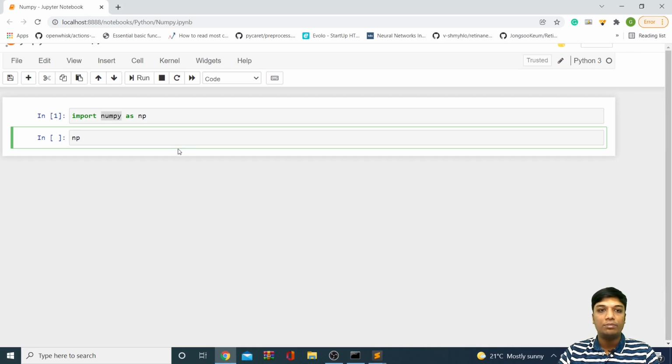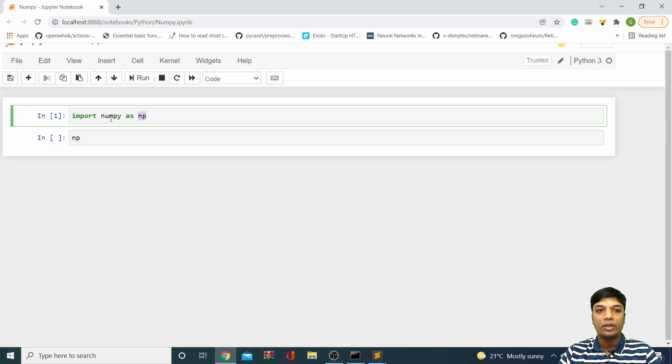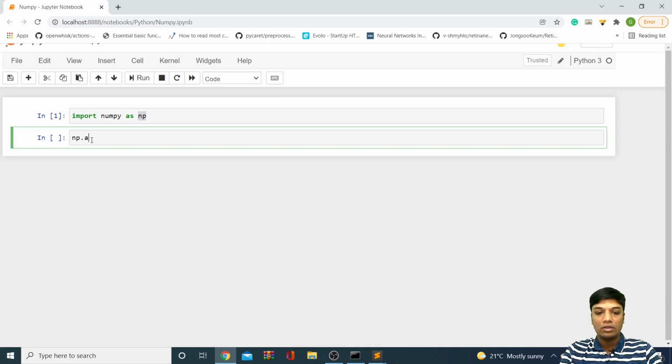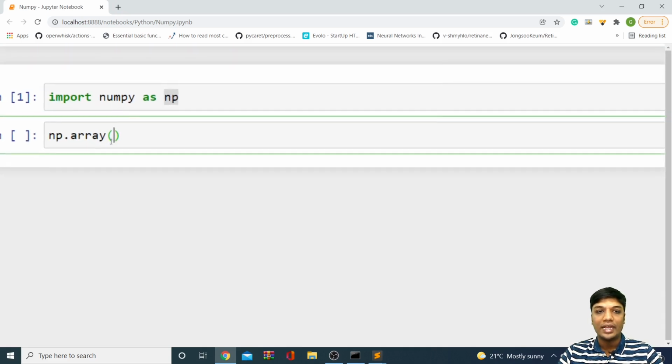If you want to create an array, you can simply say np dot array. np is the alias name for numpy, as we have said "as np". So np dot array. Array is a function to create a numpy array.